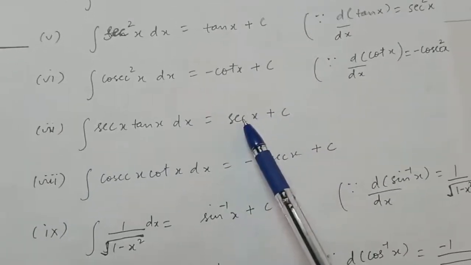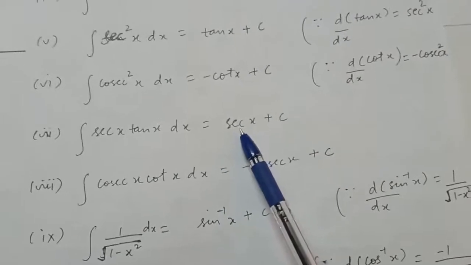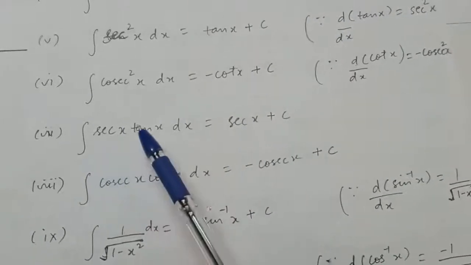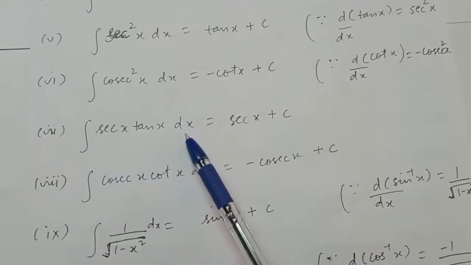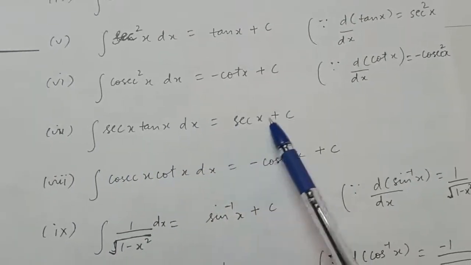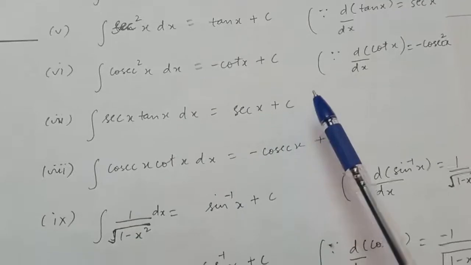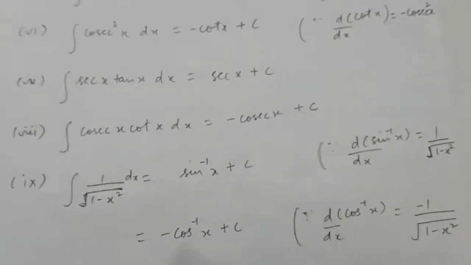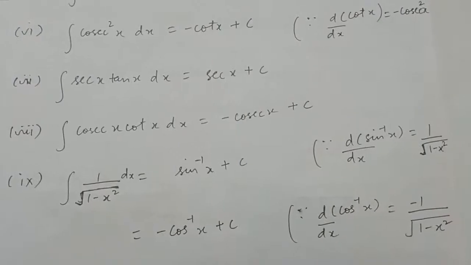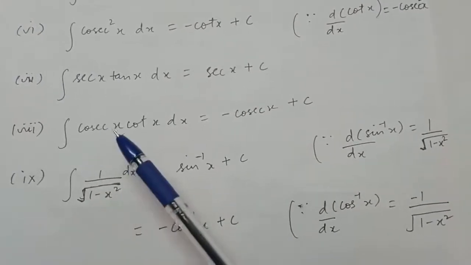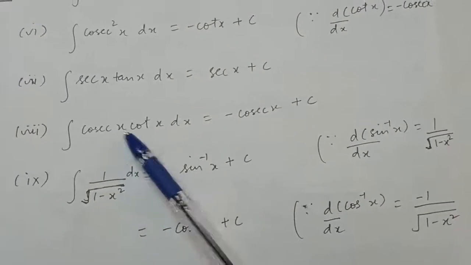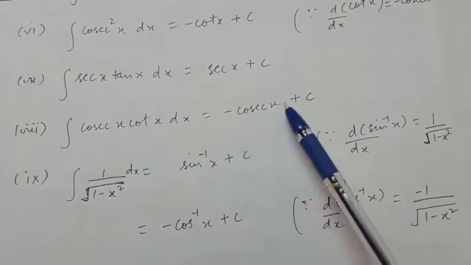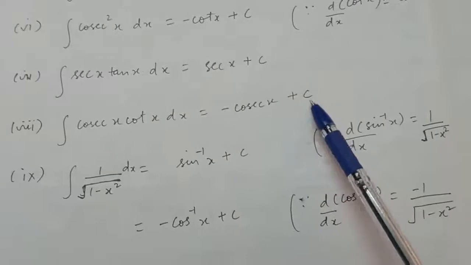Similarly, you know the derivative of secant x is secant x into tan x. Therefore, integration of secant x into tan x with respect to x is secant x plus c. Now, the derivative of cosecant x is minus cosecant x into cot x. Therefore, integration of cosecant x into cot x is minus cosecant x plus c, right?